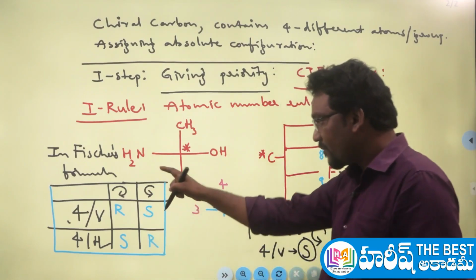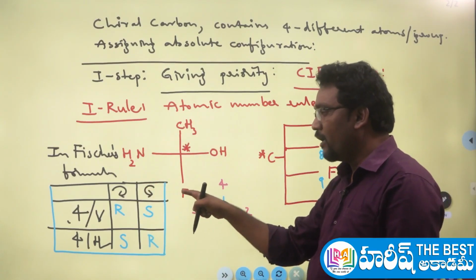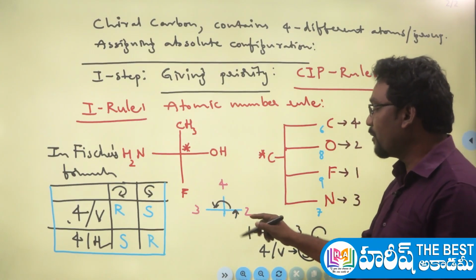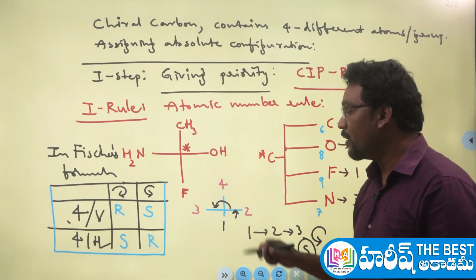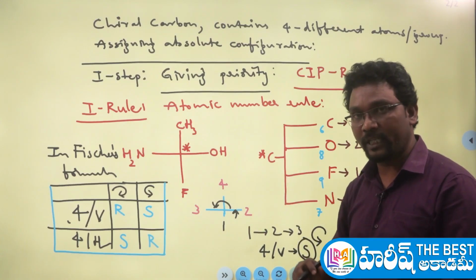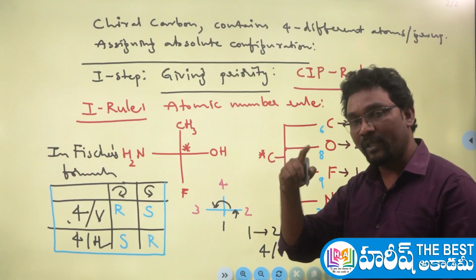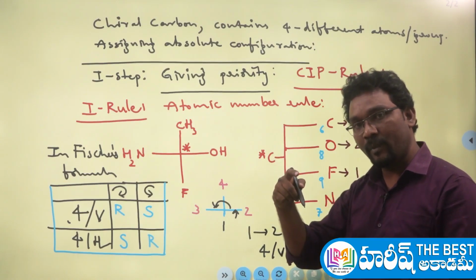Next step. After giving the priority, just check where the fourth priority group is. Next, view the molecule from first to second, second to third, and observe how your eye direction is rotating, whether in a clockwise or counterclockwise manner.